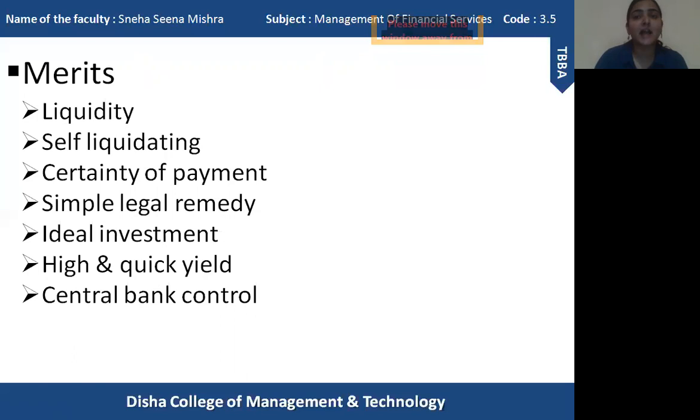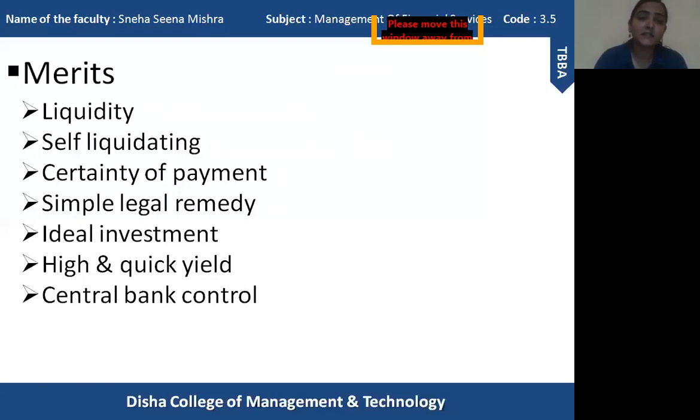So this is a highly liquid instrument which can be converted into cash very easily. Another point you can see is that it is self-liquidating. Self-liquidating means it can be easily converted into cash. Whenever it is presented to the drawee, the amount can be easily obtained. So these are the first two merits of commercial bills.